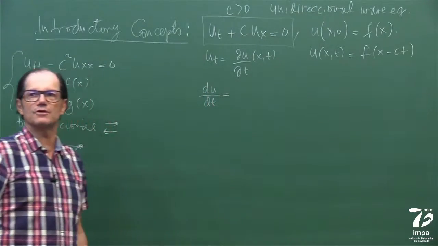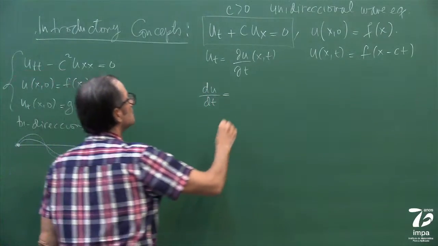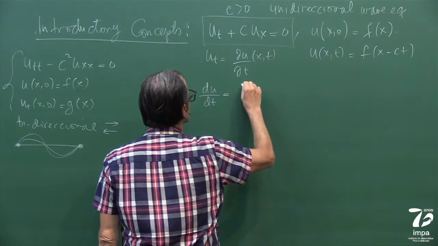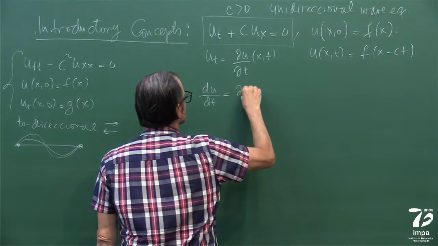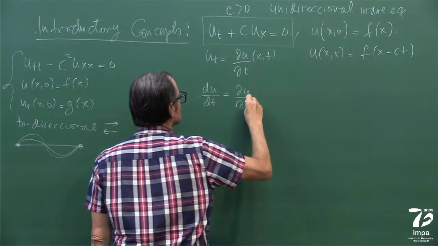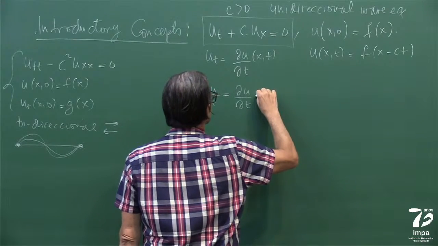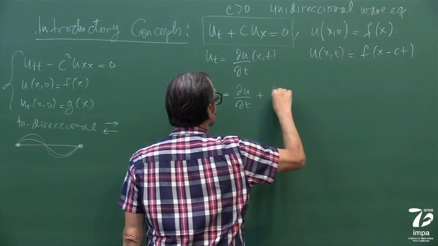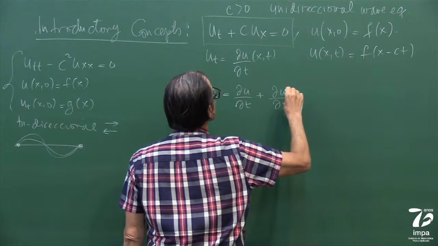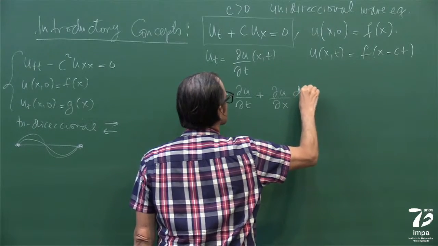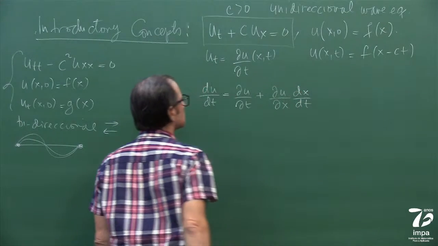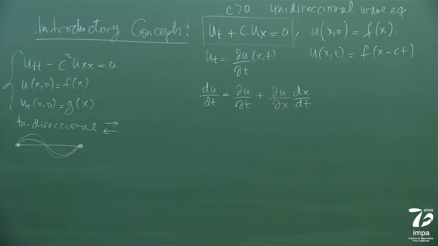The total derivative of u is... and put it like that. Okay? Well, of course, I'm already thinking ahead of myself, but it's okay.